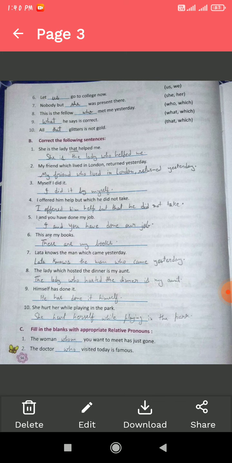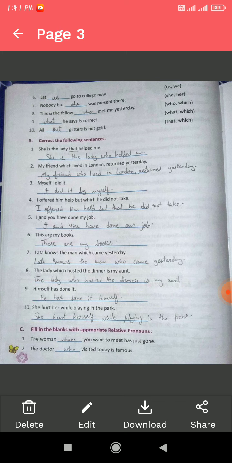Himself had done it. It's wrong. We should correct it by writing he had done it himself. She hurt her while playing in the park. Well, she hurt herself while playing in the park. So now we have done exercise A and B. Let's get started doing exercise C.